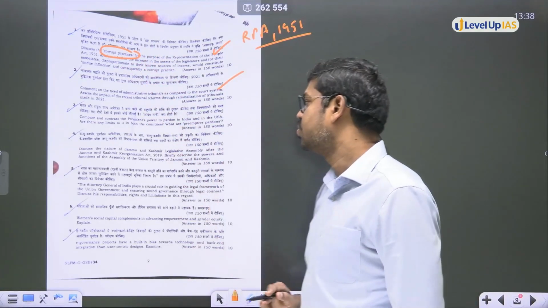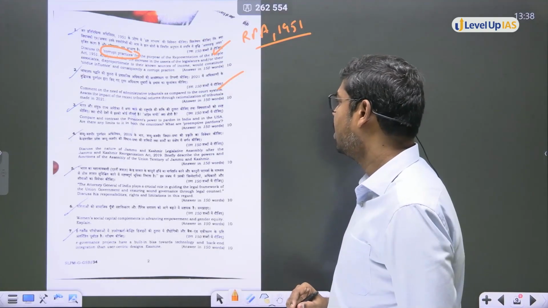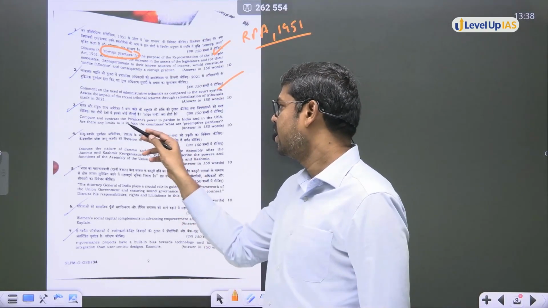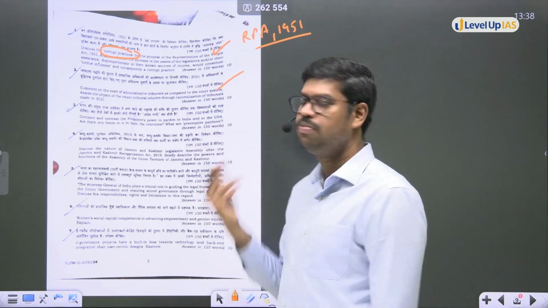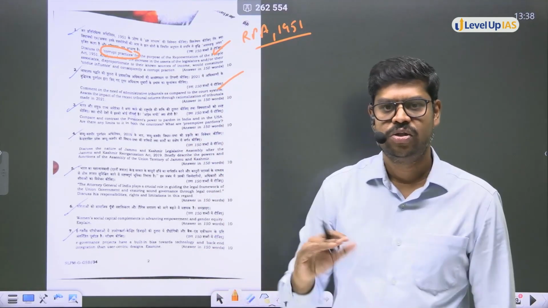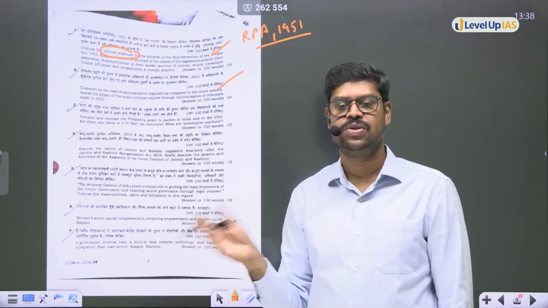Now come to the third question. Compare and contrast the president's power to pardon in India and in USA. Are there any limits in both the countries? And what are preemptive pardons? A very good question. So this is directly coming from the topic of comparison of constitutions across the world.